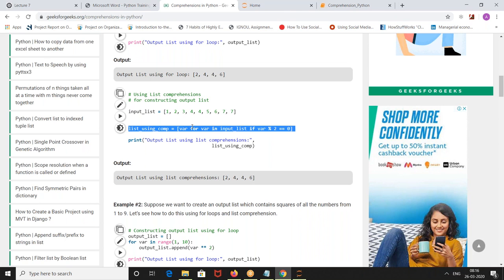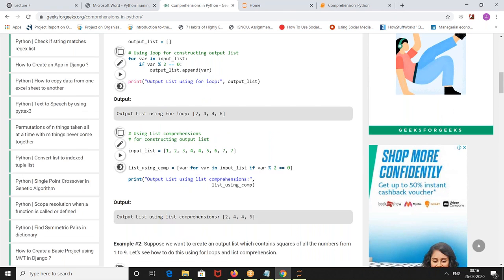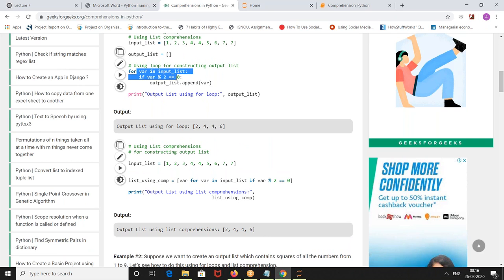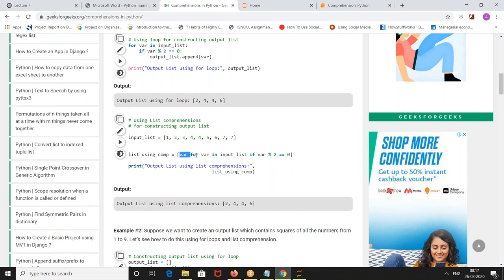So instead of writing an empty list, appending into it using a for loop and an if condition, what he has done is write all this for loop and if condition within a simple plain list, all the operation, and directly in the next line in a single shot he printed this output list. So for var in input list, if var modulo 2 is equal to 0.